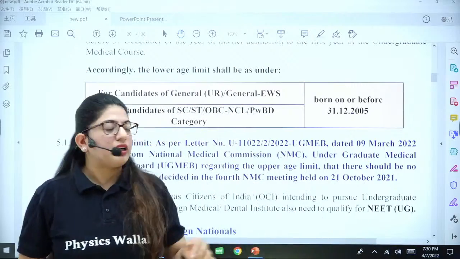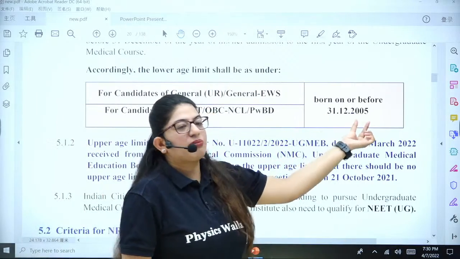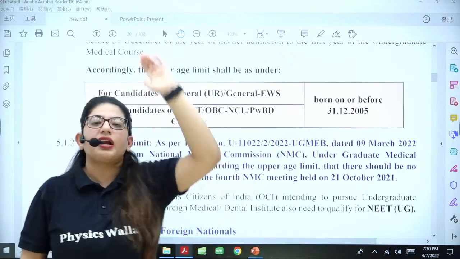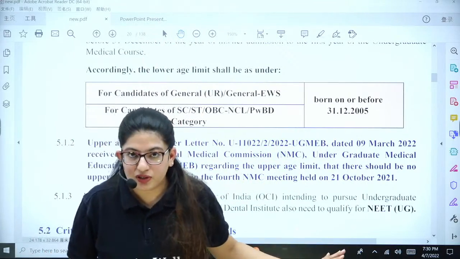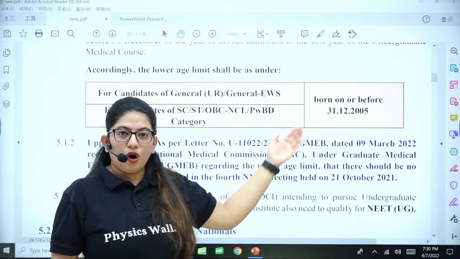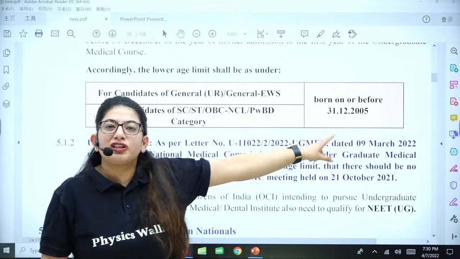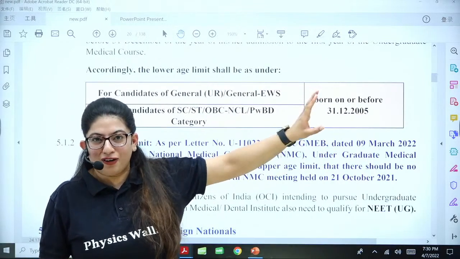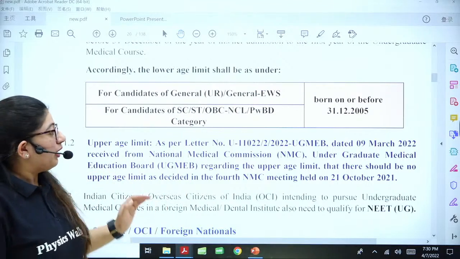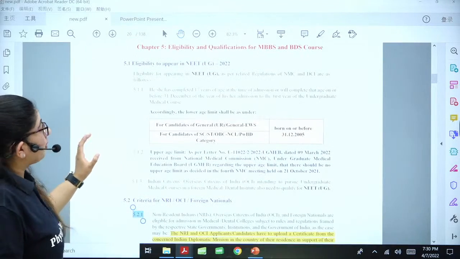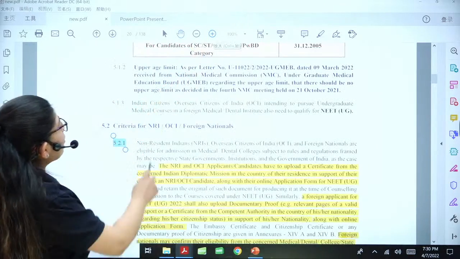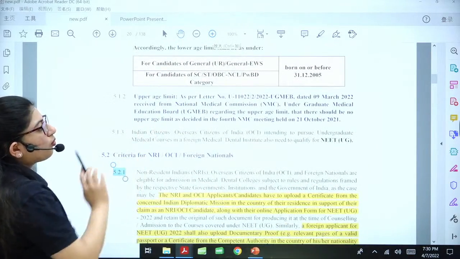If I'm born after 31 December 2005, for example, on 1st January 2006 or after that, I am not eligible. Make this mark, do not get confused. "On" means on this particular date. If your birthday is on 31st December at the end of the year, or before that, you can give the exam. Talking about the upper age limit, there is now no upper age limit.